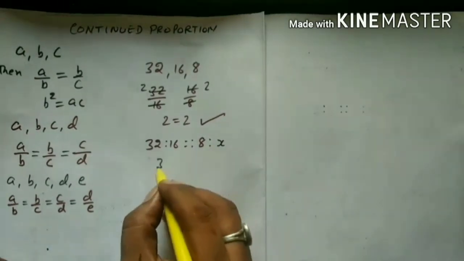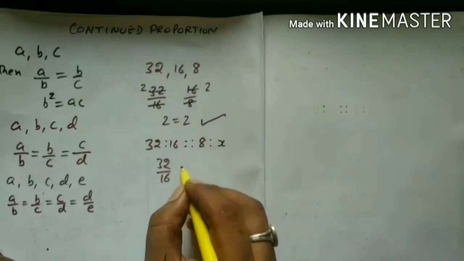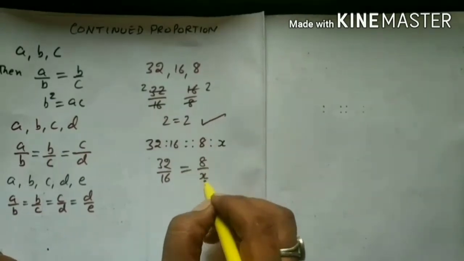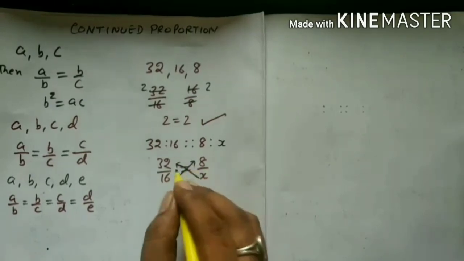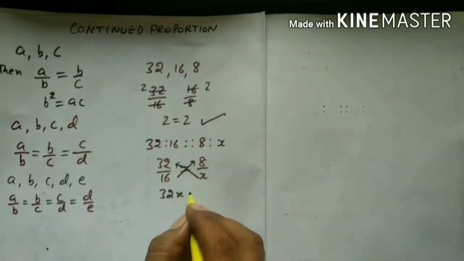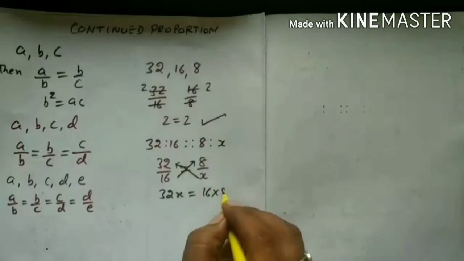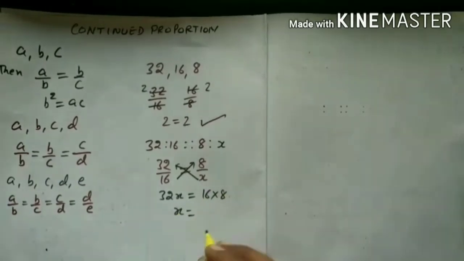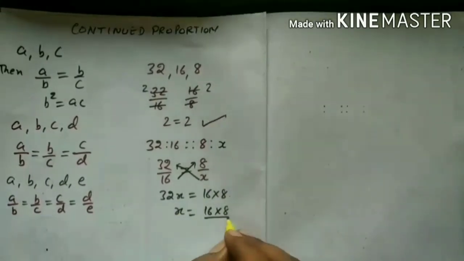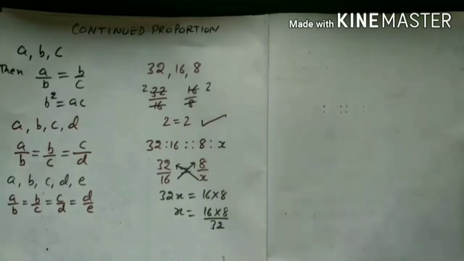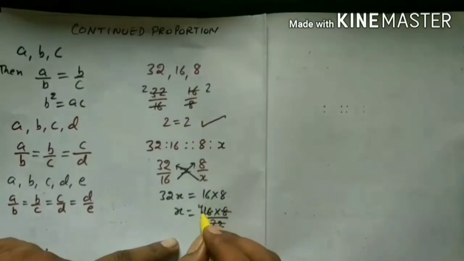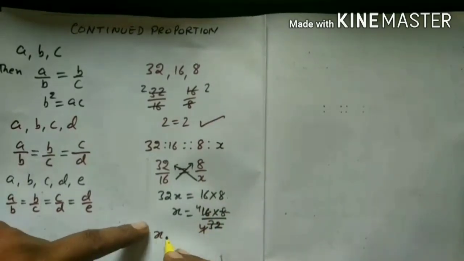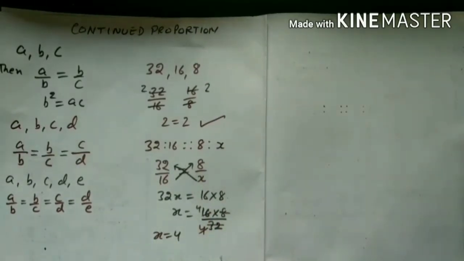So 32 over 16 is equal to 8 over x. Now cross multiplication: 32 multiplied by x and 16 multiplied by 8. Now x is equal to 16 times 8 over 32. Here you will see, students, that 8 4s are 32 and 4 4s are 16. So the fourth proportion is 4.